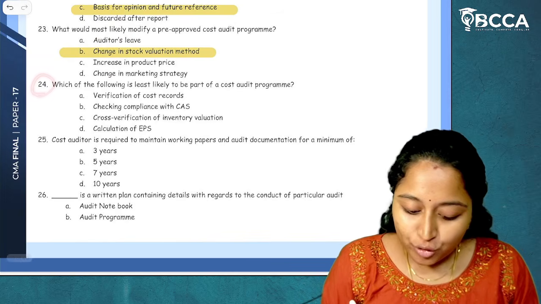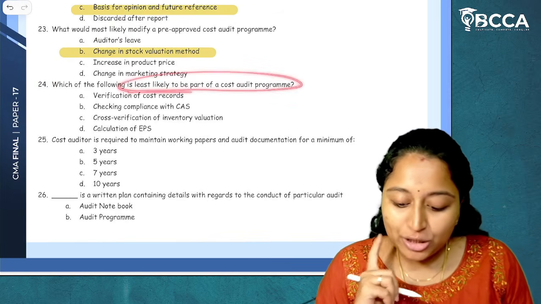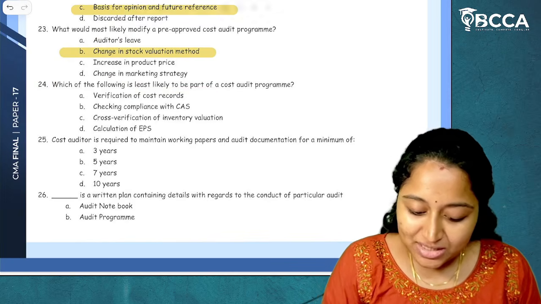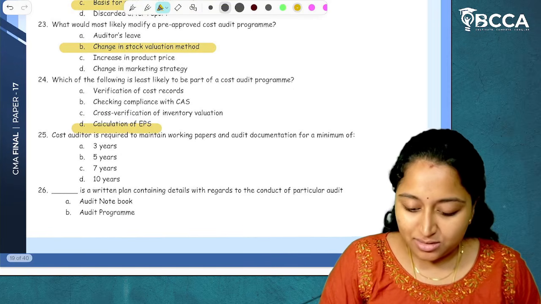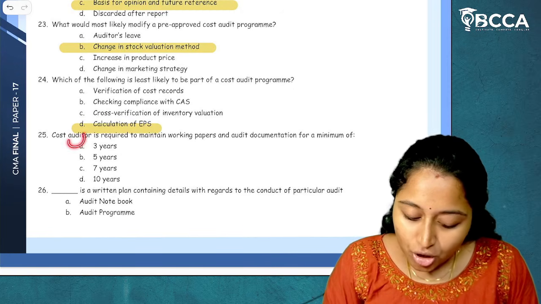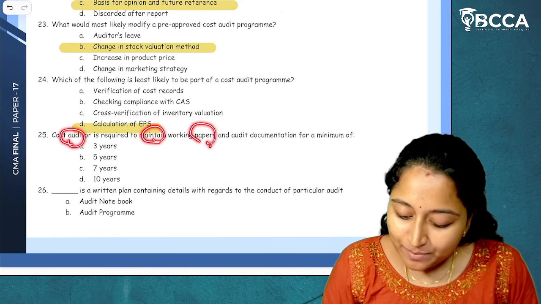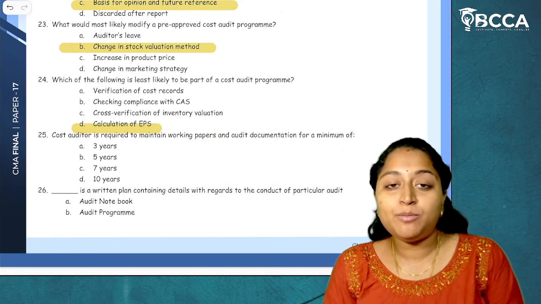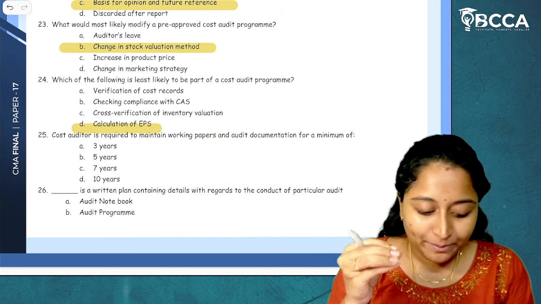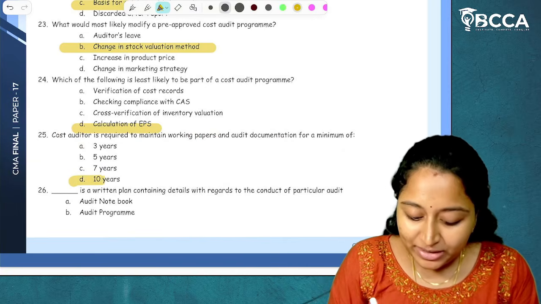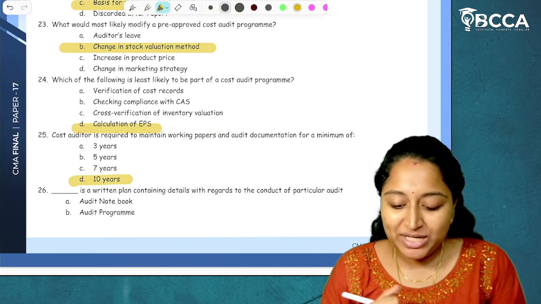Then question number 24. Which of the following is least likely to be part of cost audit program? As this is also a repeated question, the answer is calculation of EPS. Then cost audit is required to maintain working papers and audit documentation for a minimum period, as I've told you. They can't discard it. They have to maintain it for the minimum period, and the minimum period is 10 years. I hope it is clear.